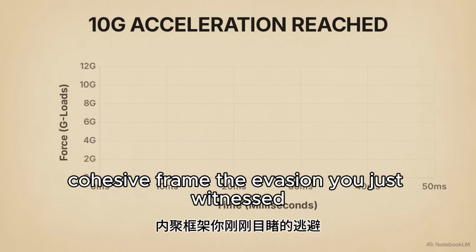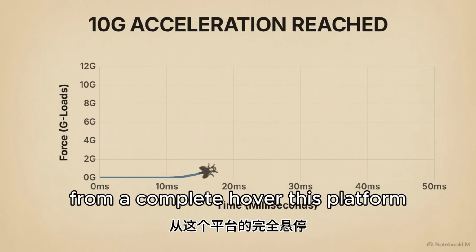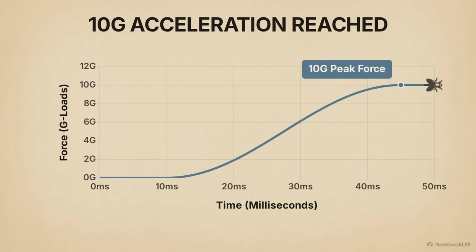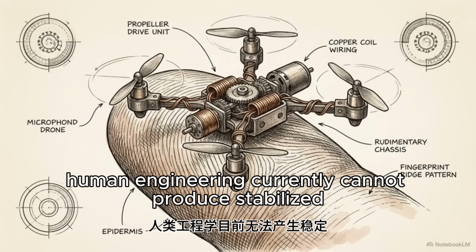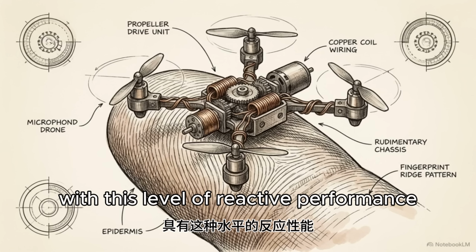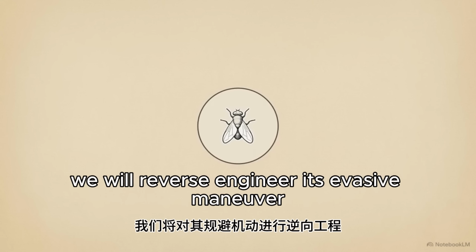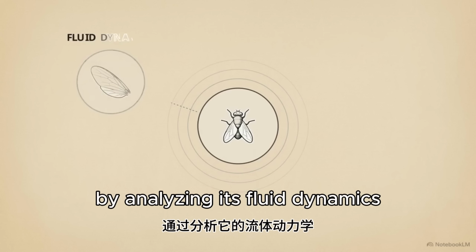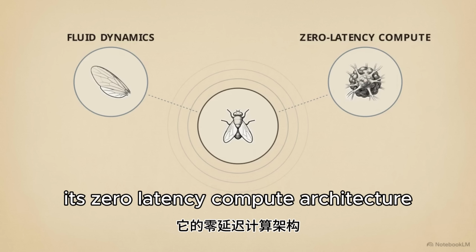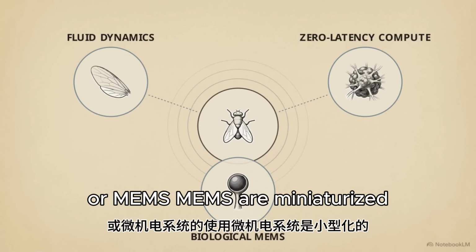The evasion you just witnessed relies on extreme macro telemetry. From a complete hover, this platform accelerated to 10G in under 50 milliseconds. Human engineering currently cannot produce stabilized autonomous flight at this millimeter scale with this level of reactive performance. To understand how the fly achieves this, we will reverse engineer its evasive maneuver by analyzing its fluid dynamics, its zero-latency compute architecture, and its use of biological micro-electro-mechanical systems, or MEMS.